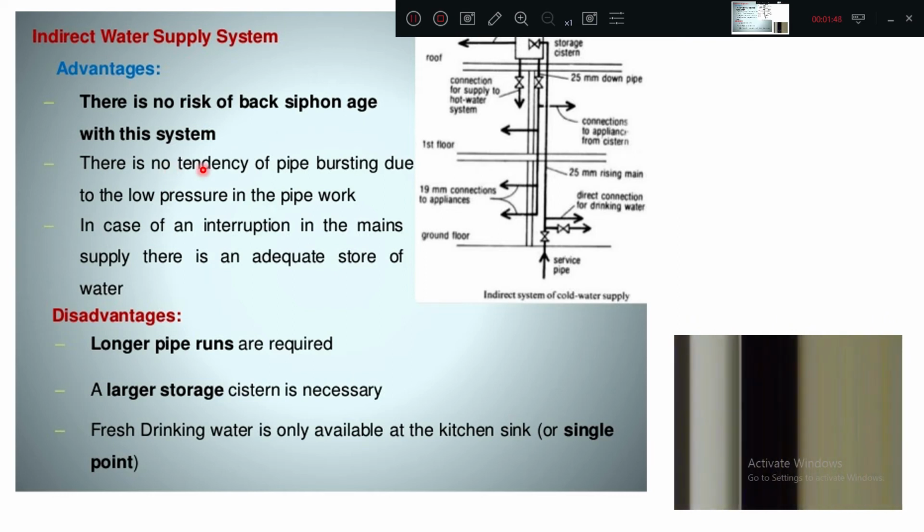Okay, there is no tendency of pipe bursting due to low pressure in the pipe. So generally the supply is only from the overhead water tank. So that means the pressure is almost the same, so pipe bursting is not going to happen.